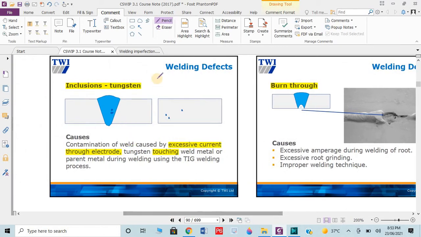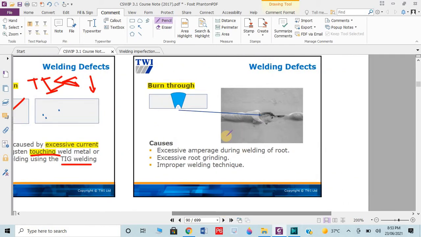Then we have inclusion of tungsten. Tungsten is the material normally used as the electrode in TIG welding. I will elaborate in the next lectures what TIG welding is and how it works. The tungsten electrode touches the weld metal for the sake of welding. Some spots of tungsten can be entrapped in the welding, which is known as inclusion of tungsten. This is normally due to excessive current through the electrode, and in TIG welding it occurs when we touch the electrode with the weld metal.